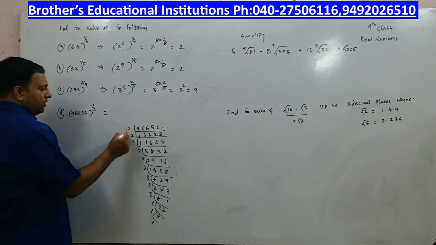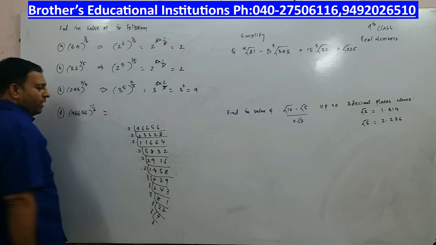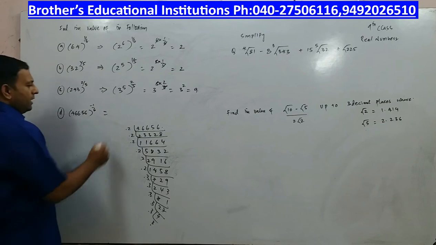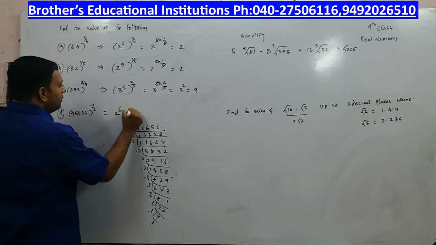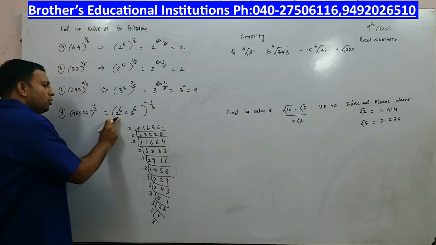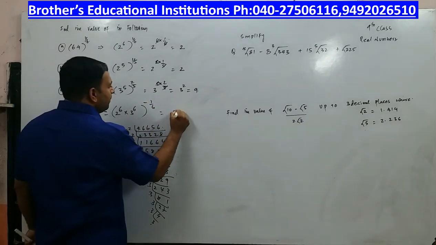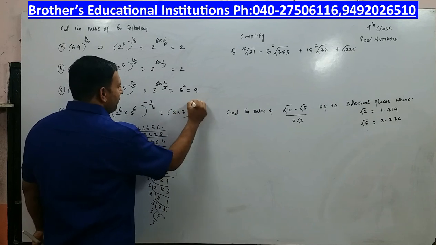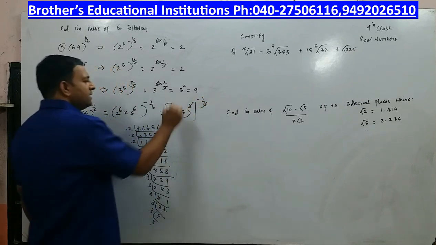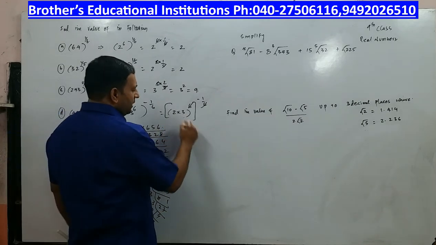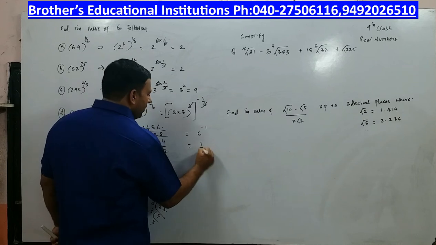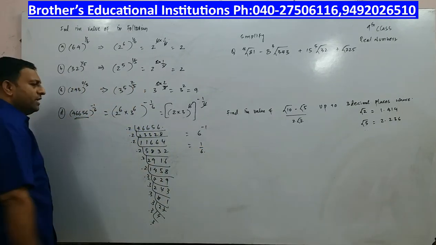So you can count 6 times 2 has come, and 6 times 3 has come. So I will write this as 2 to the power of 6 into 3 to the power of 6 whole to the power of minus 1 by 6. Now 2 to the power of 6 into 3 to the power of 6 can be written as 2 into 3 whole to the power of 6 whole to the power of minus 1 by 6. The 6s cancel, 2 3s are 6. So you have 6 to the power of minus 1, which can be written as 1 by 6. So the value of this is 1 by 6.